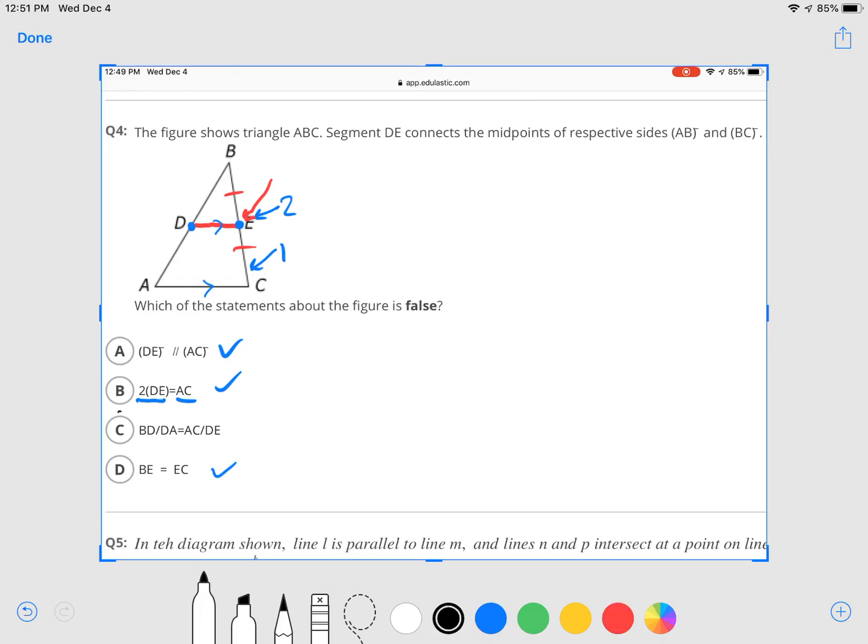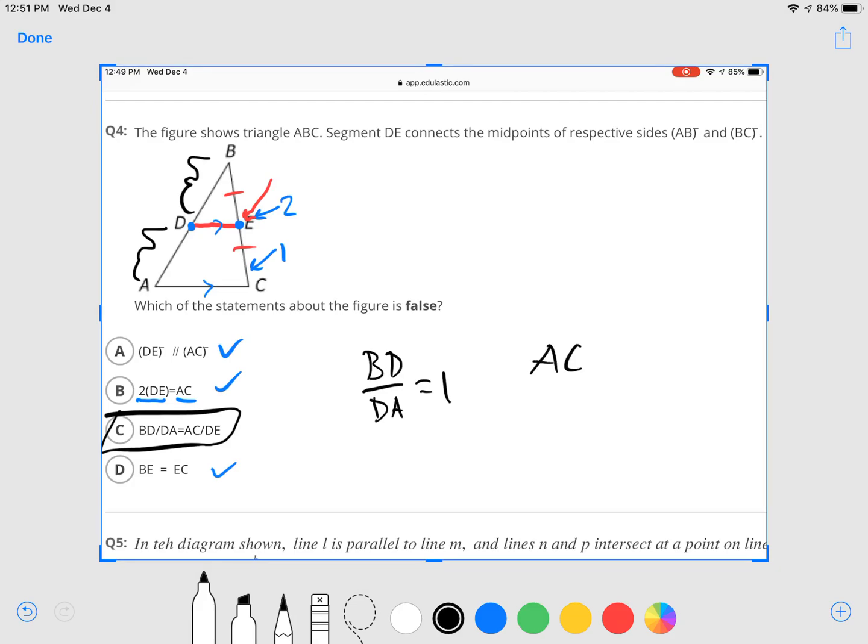Now, what's not true is option C. Option C says that BD divided by DA, that's this portion divided by this portion. Those 2 are the same, so BD over DA, excuse me, is 1.